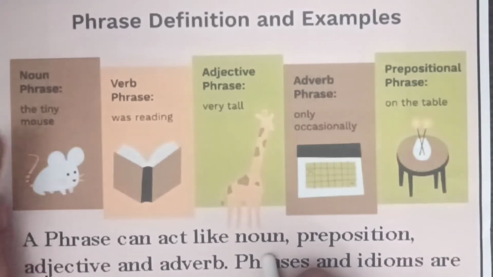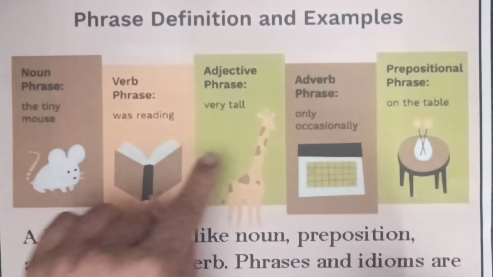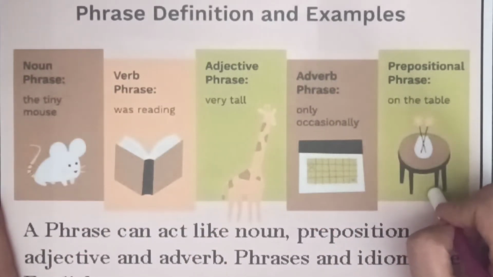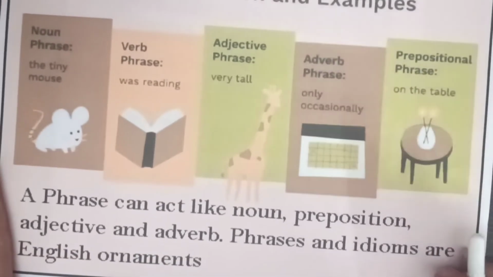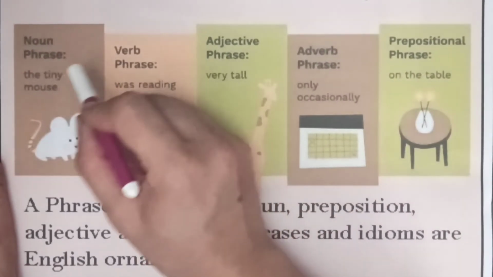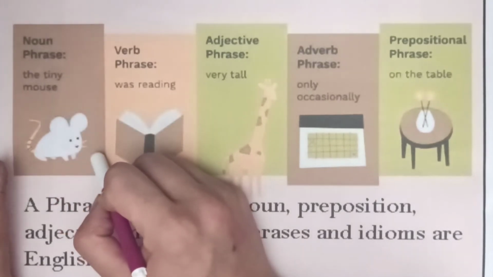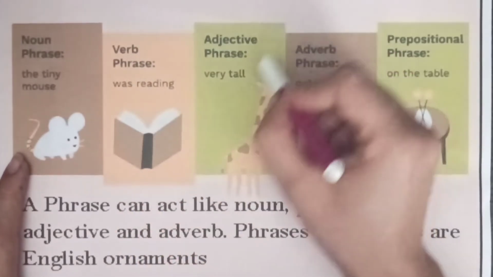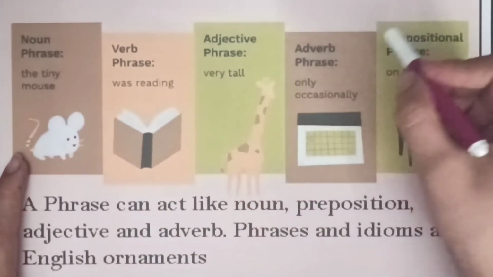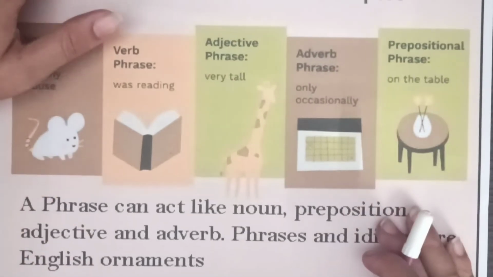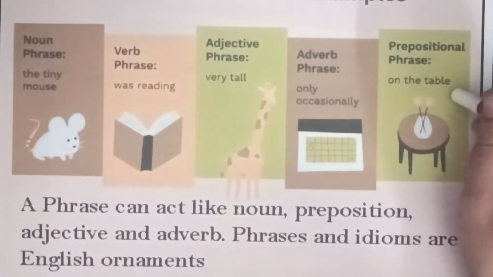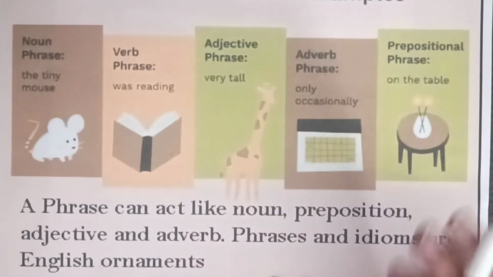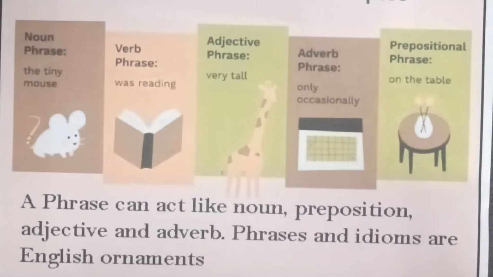A phrase can act as a noun, a verb, an adjective, an adverb, or a prepositional phrase. Now, noun phrase: the tiny mouse. Verb phrase: was reading. Adjective phrase: very tall. Adverb phrase: only occasionally. And prepositional phrase: on the table. So these are different kinds of phrases which we use. Stand up. Sit down.